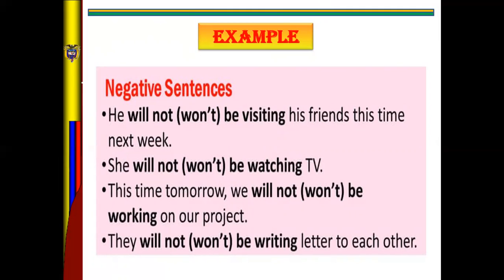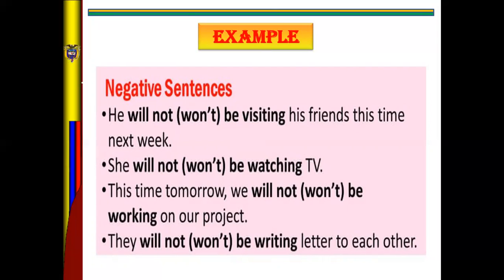Number 3, this time tomorrow, you will not or won't be working on our project. And number 4, they will not or won't be writing letters to each other. Okay? Remember, when you're speaking, you say won't.